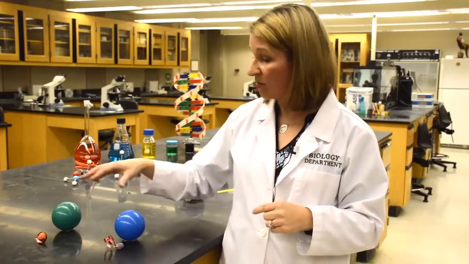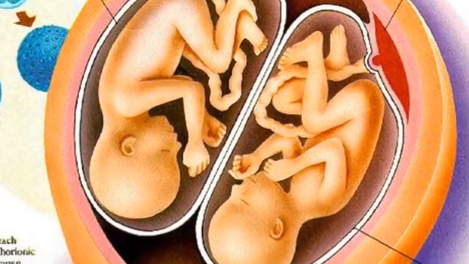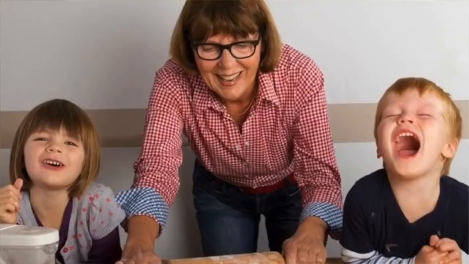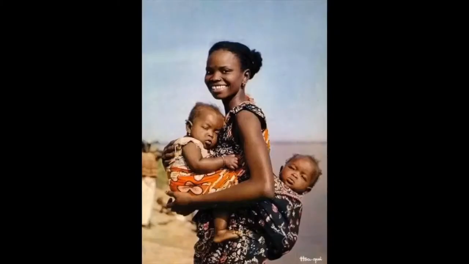So these can be, again, boy-boy, they could be girl-girl, or they could be girl-boy because they are unique genetically. The odds of this are going up dramatically. Since the 1980s, the number of multiples, not just twins, but triplets and quadruplets, has gone up due to all the fertility treatments that people are undergoing. But actually, twins without fertility treatments occur for multiple reasons. There are certain populations that have higher incidences of fraternal twins. Older mothers are more likely to have fraternal twins. Populations from Africa are more likely to have fraternal twins as well.